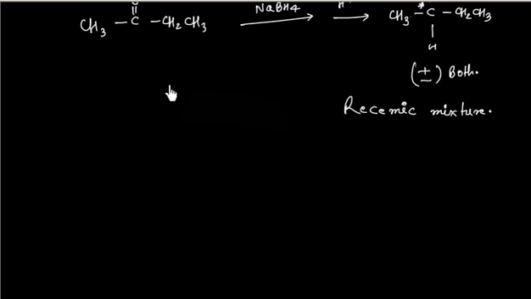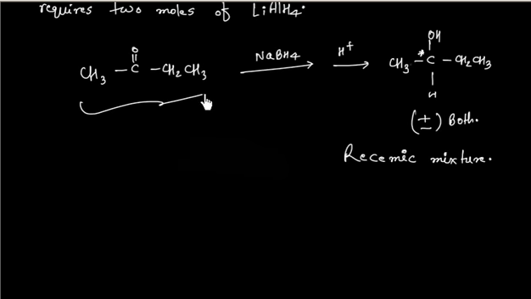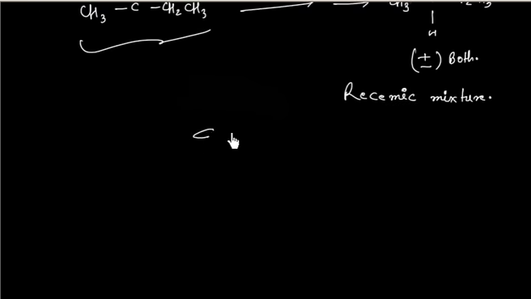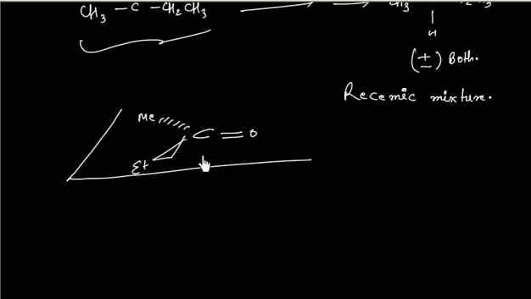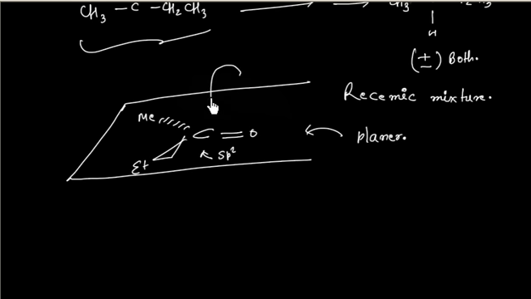And this is because if you see this group, that is ketone, ketone is planar. So this side we have methyl and this side we have ethyl. If you see this carbon, this is sp2 carbon, so the structure is planar. So H minus can attack from the top.